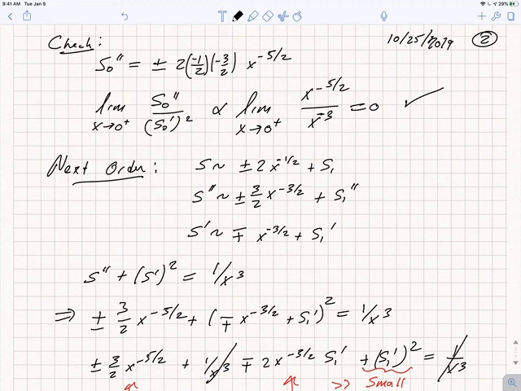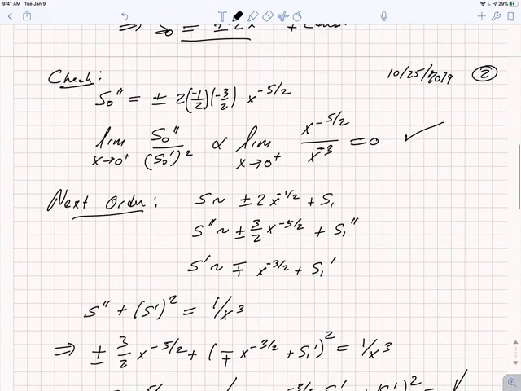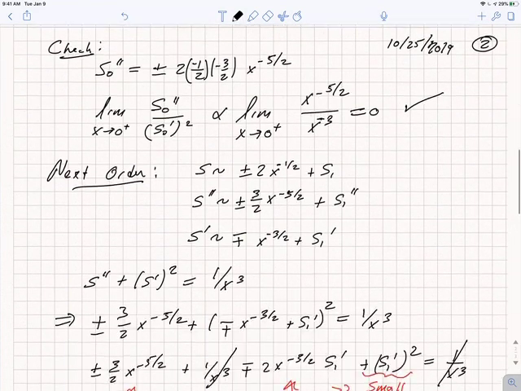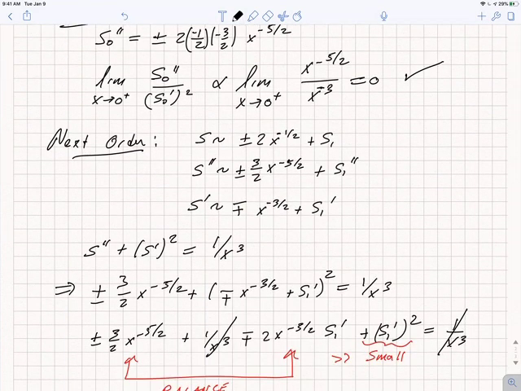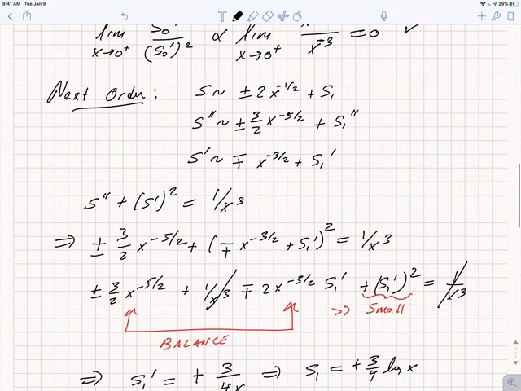Well, s double prime we just calculated is equal to plus or minus 3/2 x to the minus 5/2 plus s1 double prime. And s prime then is minus or plus x to the minus 3/2 plus s1 prime. So if I plug this into the expression,